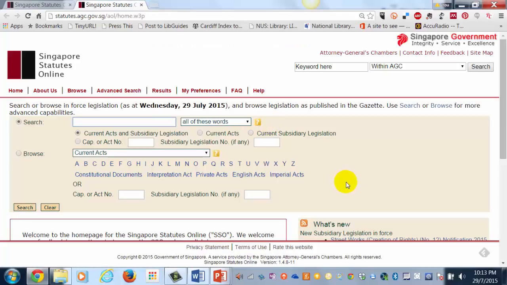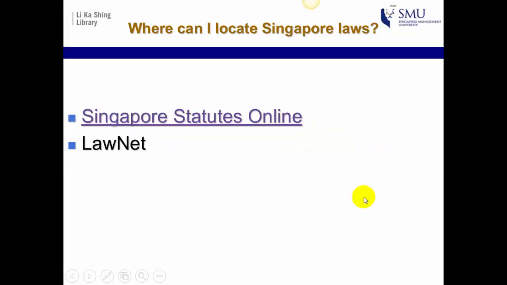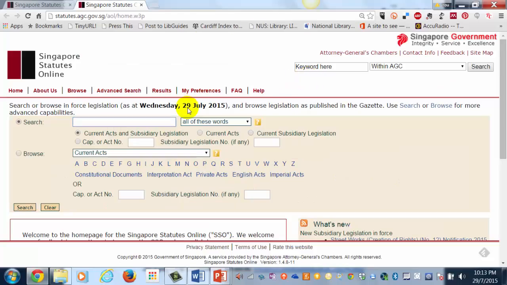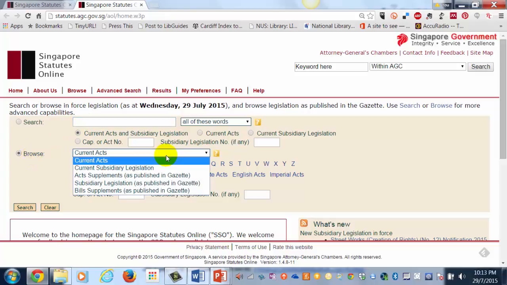Now there are a few ways you can locate what you need. Let's give you an example. Let's assume you are looking for the Legal Profession Act, Chapter 161, Section 2. How would we go about doing that? Now, I wouldn't recommend a keyword search simply because this would be searching the full text of all legislation within the database. In this case, I would suggest that you select Current Acts.